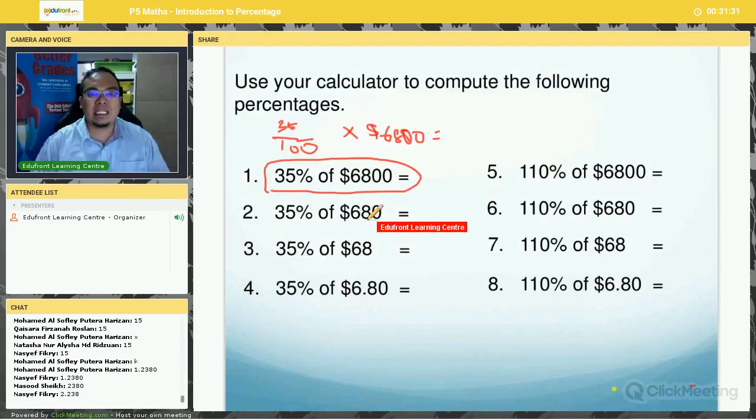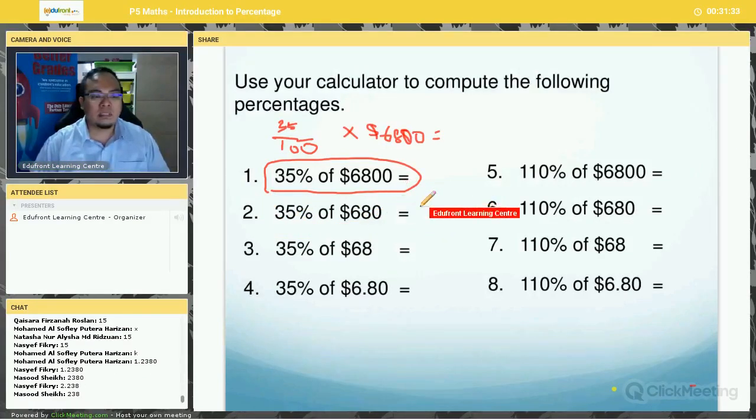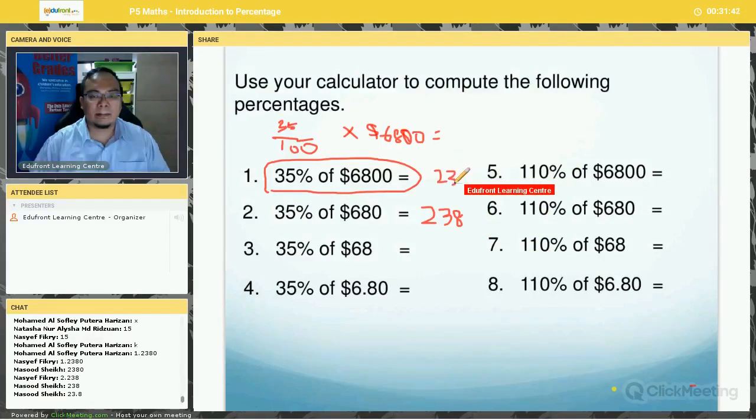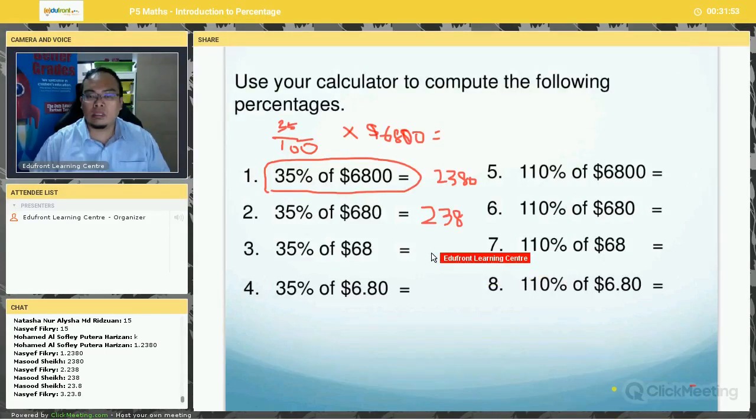Okay, now what about this? 35% of 680. Okay, 238. What about the next one? Next one is 23.8.